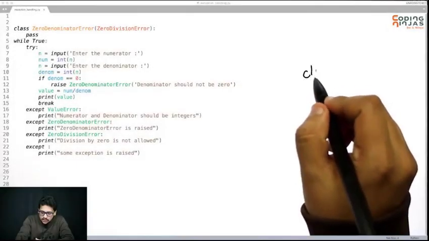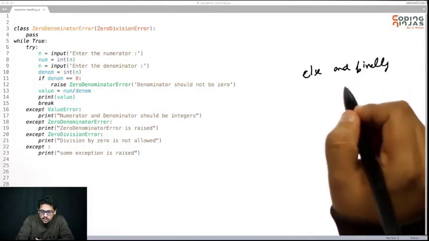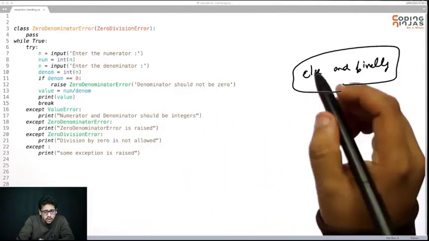Hi, so in this session I want to discuss two more cleanup actions in case of exception handling. Those are else and finally. These are very important keywords in case of try and except. They may or may not be used. It is not necessary to use them, but if you use them they have their own functionality.